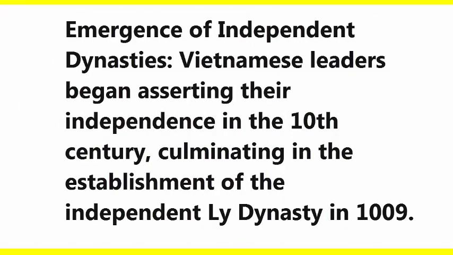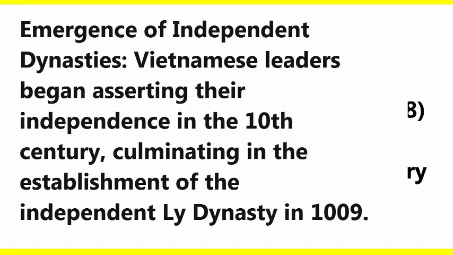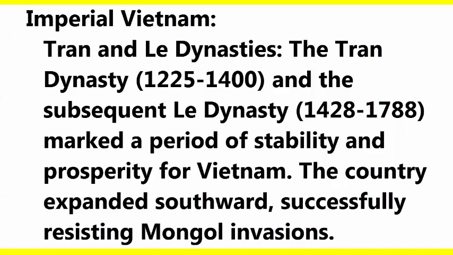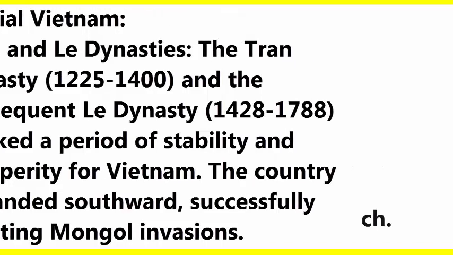Vietnamese leaders began asserting their independence in the 10th century, culminating in the establishment of the independent Ly dynasty in 1009. Imperial Vietnam, Tran and Le dynasties. The Tran dynasty, 1225 to 1400, and the subsequent Le dynasty, 1428 to 1788, marked a period of stability and prosperity for Vietnam. The country expanded southward successfully, resisting Mongol invasions.